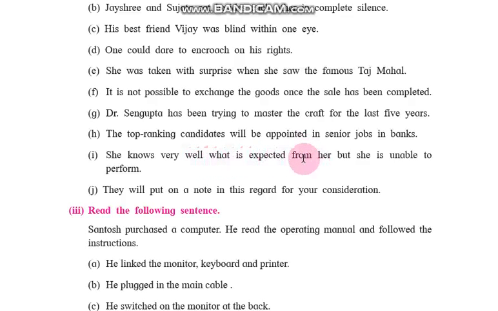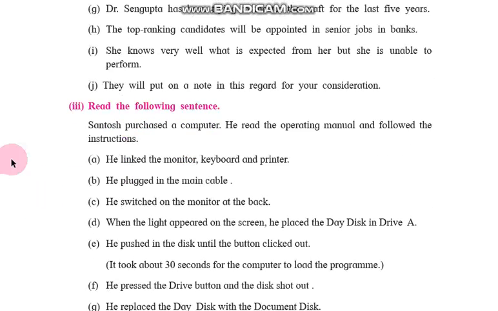Instead of from, we use of here. Next one, they will put on a note on this regard for your consideration. Not on. They will put up a note in this regard for your consideration. Here instead of on we use up. Okay, now we turn to next part.